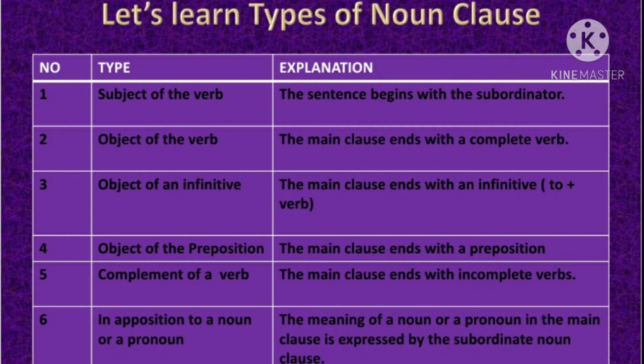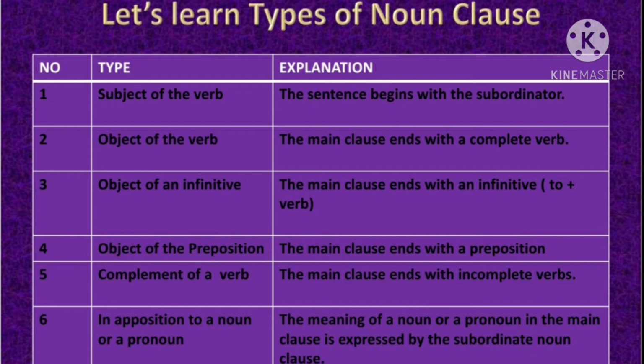So whenever the noun clause functions as an object of an infinitive, you see the infinitive at the end of the first clause, that is the main clause. Then the noun clause functions as an object of the preposition. That means again, whenever it falls into the place of object, obviously it comes into the ending part of the sentence, and the main clause comes into the beginning of the sentence. So the main clause ends with a preposition and after that the noun clause comes.